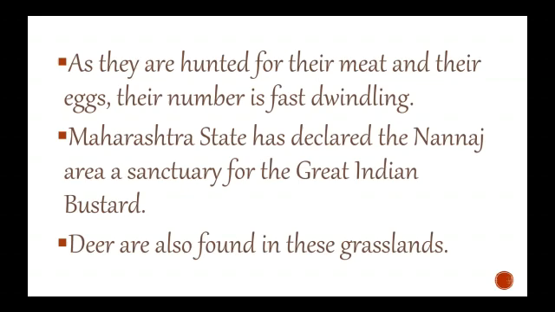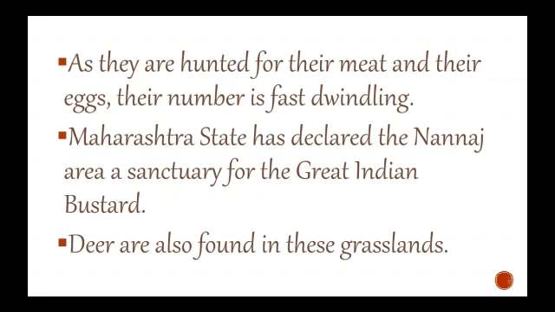As they are hunted for their meat and their eggs, their number is fast dwindling. Their number is fast dwindling means that these birds are eaten, their meat is eaten and their eggs are also eaten. Because of this, hunting is done for meat and for the eggs also. So their number is decreasing at a very fast rate.